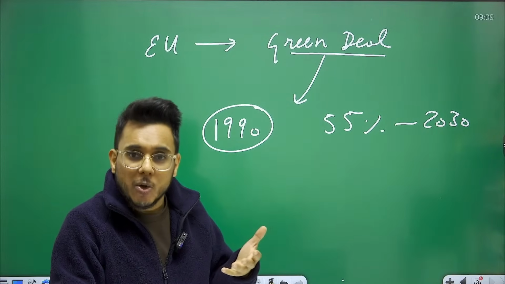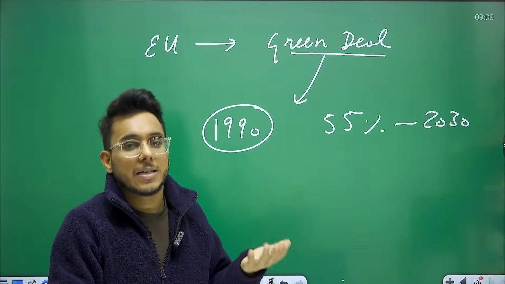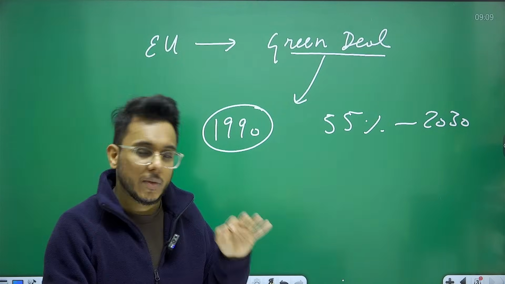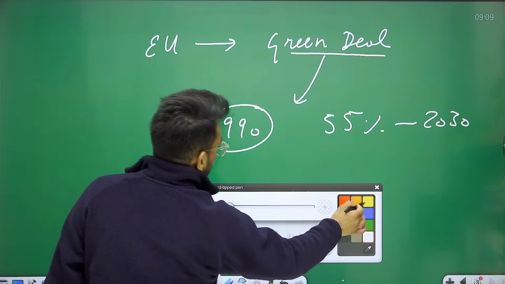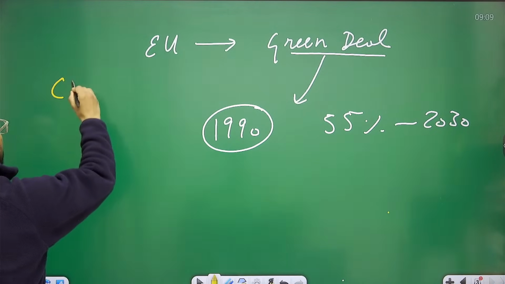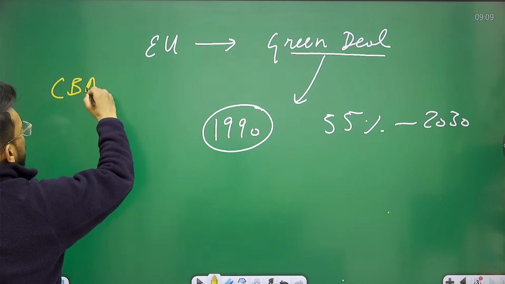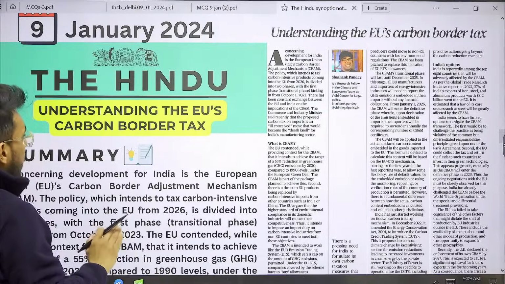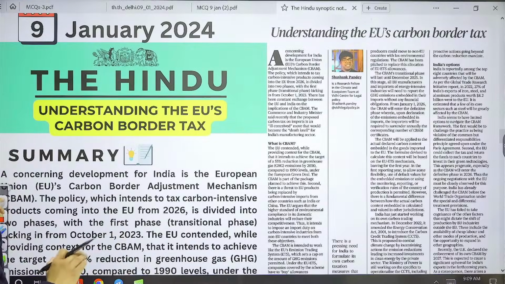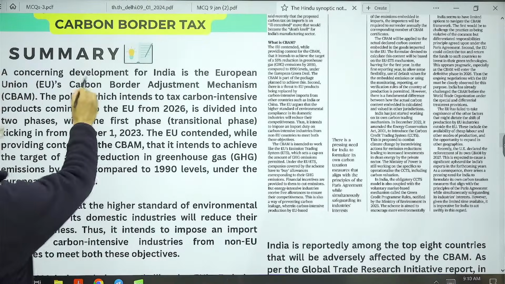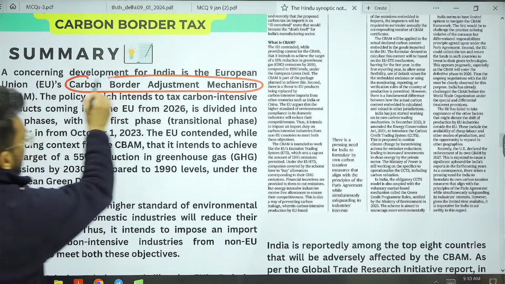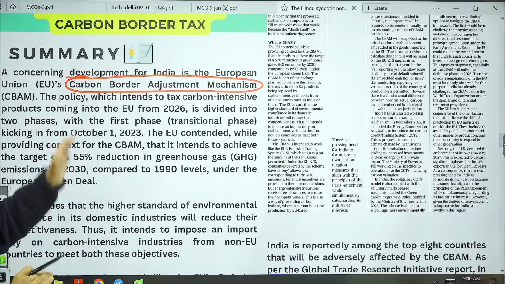In this capacity, they have taken many important steps and many important decisions. And in this direction, they are coming out with one more mechanism, the carbon border adjustment mechanism, CBAM.